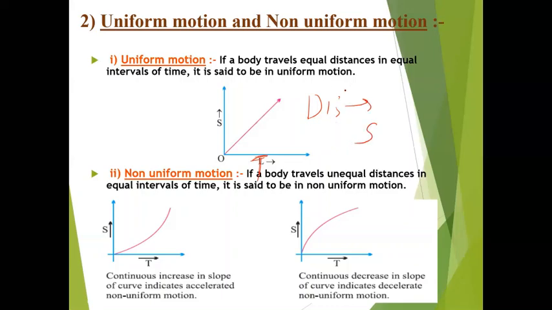In lower classes, you were writing distance as D. Now you will not be using D as the distance. S is the symbol for the distance. S is not the speed.